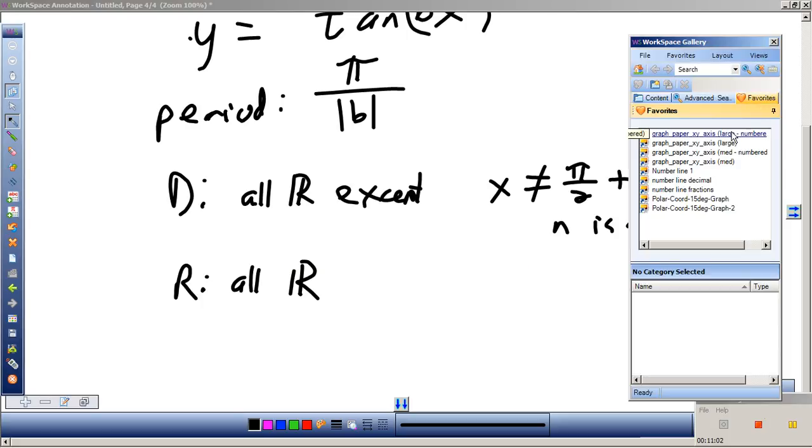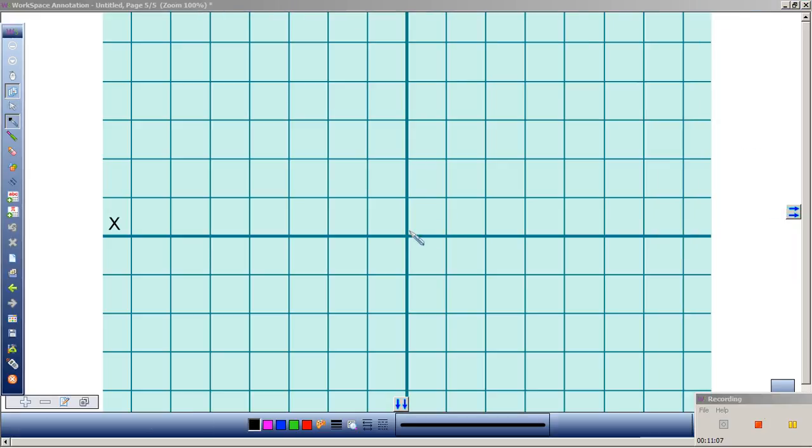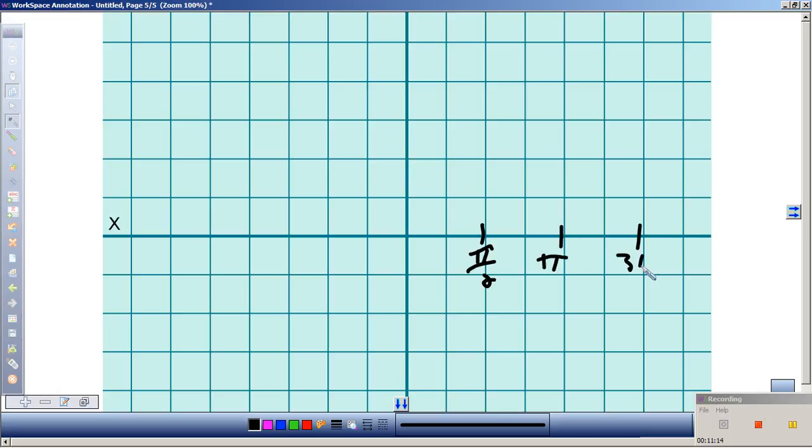So let's pull this out and let's see. Where is it undefined?